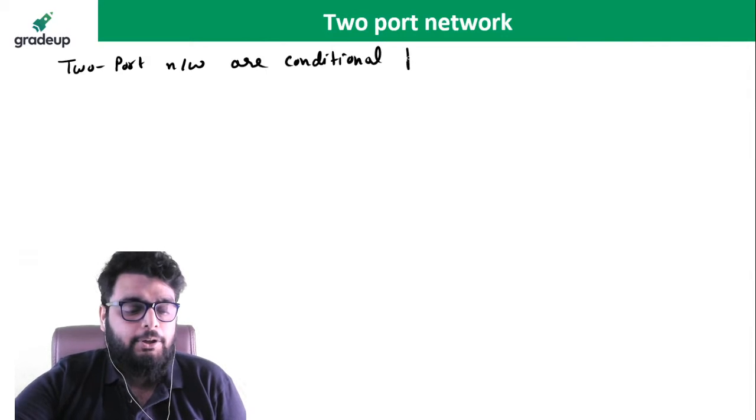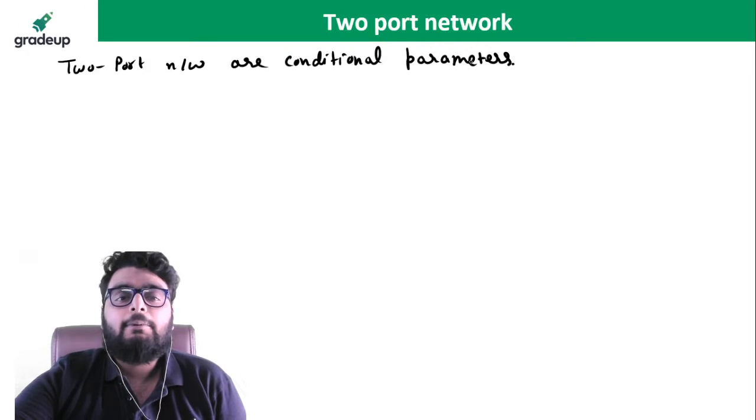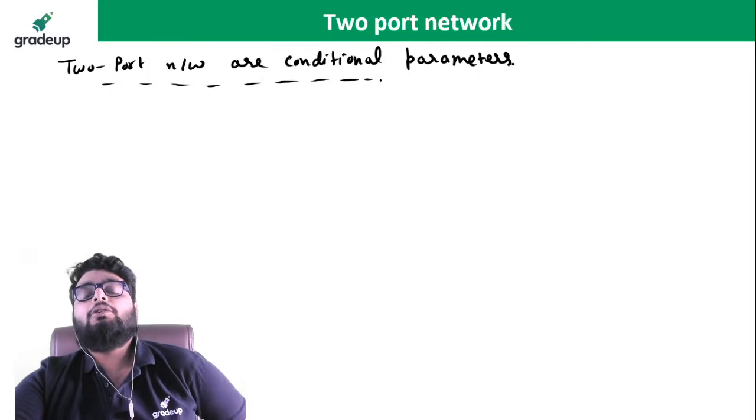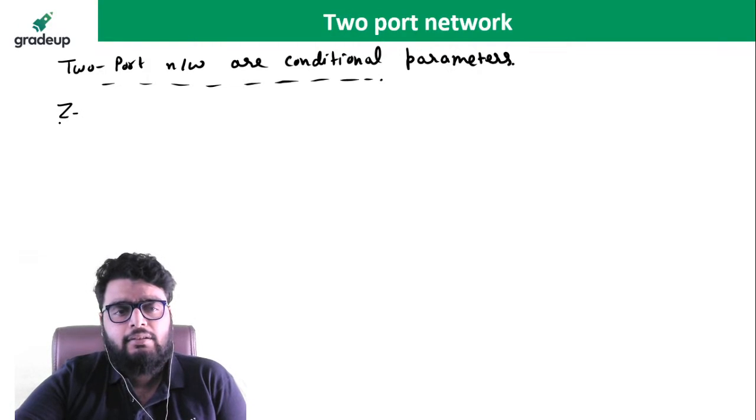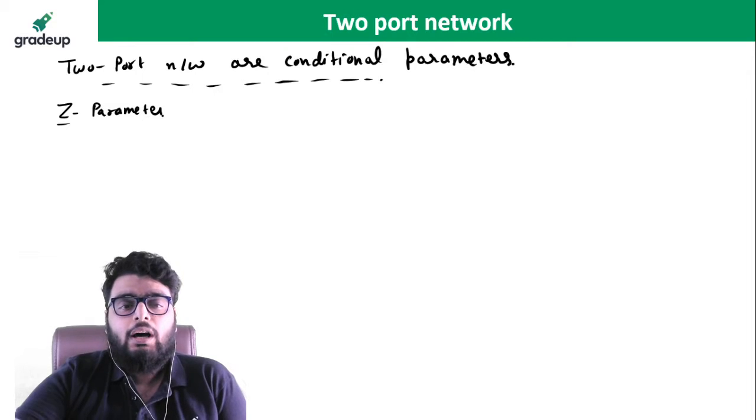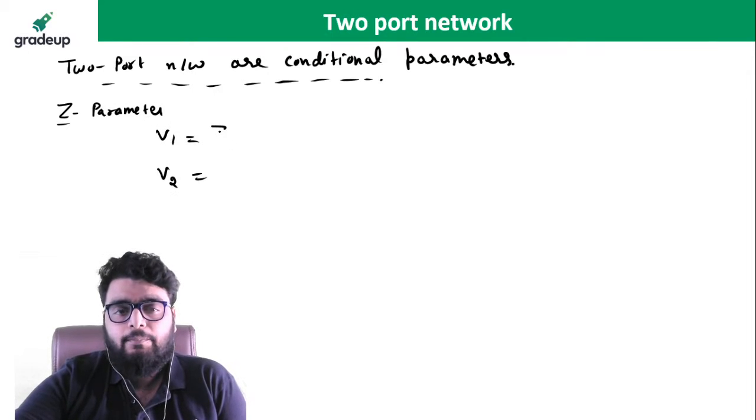Conditional parameters. इस पर्टिकुलर स्टेटमेंट का मीनिंग क्या है बेटा? इस पर्टिकुलर स्टेटमेंट का मीनिंग ये है, the meaning of this particular statement is that, for example, let us suppose I am taking a Z parameter. Okay, I'm just taking a Z parameter. So a Z parameter can be represented through this general equation.